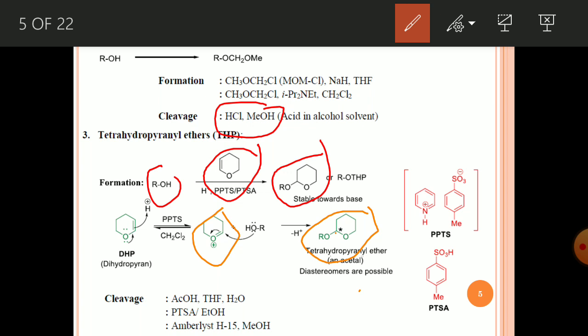So how to cleave this one? It is acidic condition in protic solvent or water. The first condition is acetic acid, THF, water, or PTSA in ethanol, and another is Amberlyst H15. This is nothing but one of the acidic resins, so that one is called Amberlyst. You can use this one for the deprotection.